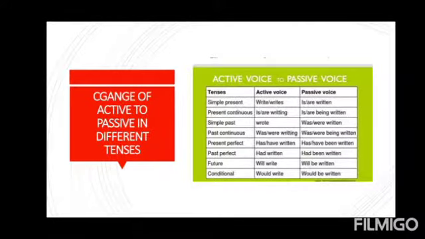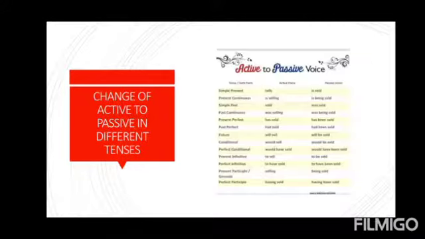In the same way, you have all seen that in simple present, when there is the first form of the verb, in passive we will use is, am, are accordingly and the third form of the verb. In present continuous, when it is ing with the verb form, we will use being with the third form. In simple past, it is the second form of the verb; in passive, we will use the third form of the verb.